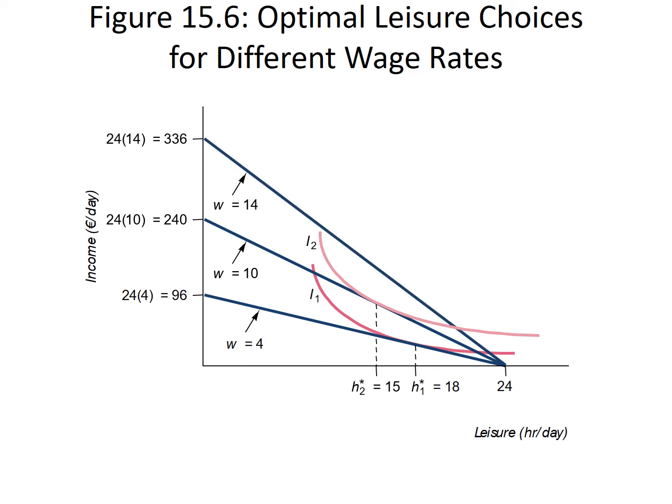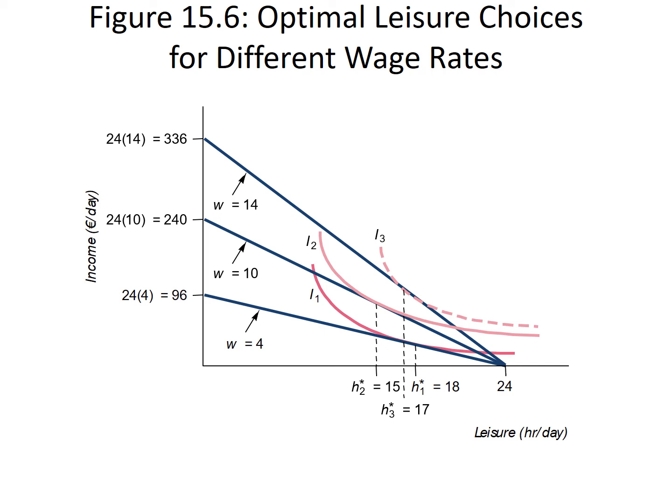And if the wage increases even more to 14 euros per hour, well, this time the optimal number of hours spent on leisure is equal to 17 hours, and the optimal number of hours spent on work is equal to 7 hours. Why is that so?